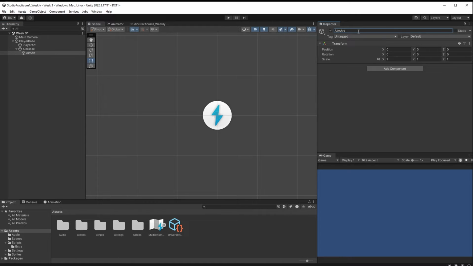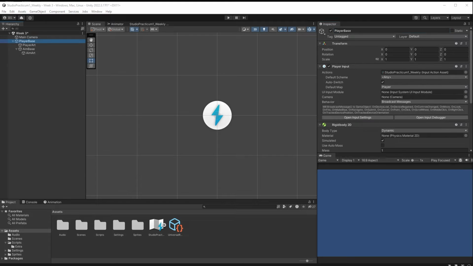You can call it weapon or whatever else you might want to call it, but it's the art that's going to be associated with the aiming of this object. So if I have a gun and I want it to rotate, my gun will be attached to the aim art, and I can swap it out really easy. In doing it like this, I have set myself up for success as far as things like inventory is concerned, swapping out images really easily without affecting anything else associated with this particular asset.